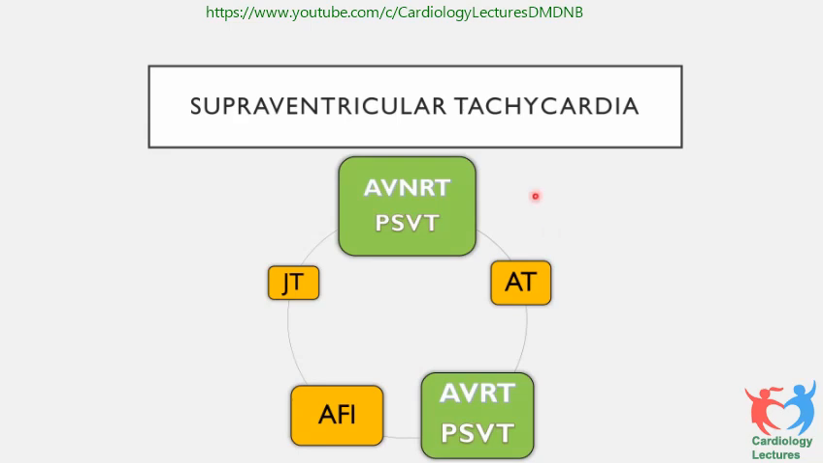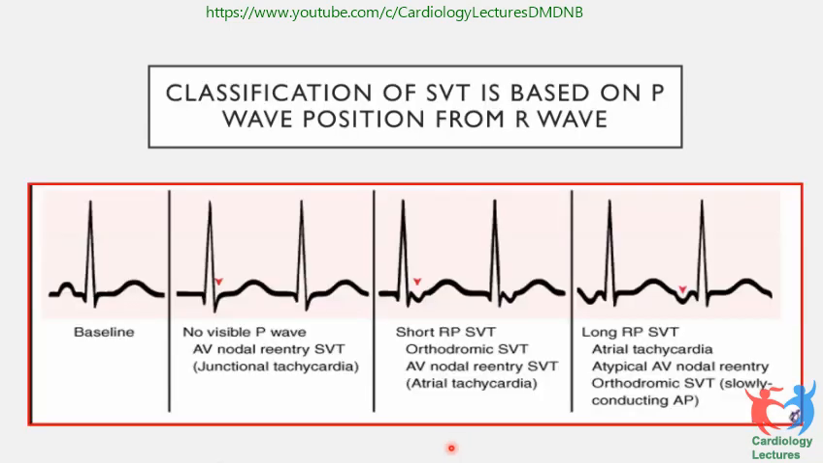Like supraventricular tachycardia, maybe junctional tachycardia, it could be atrial tachycardia, it could be atrial fibrillation. We have, I think, talked about this. This is just to tell you the classification of SVT is based on the P wave. The P wave is very important. This is baseline.